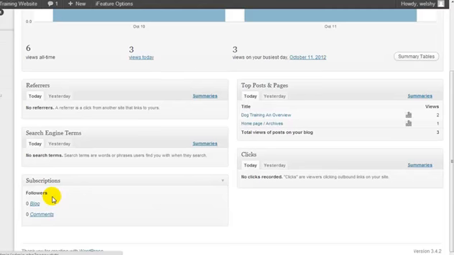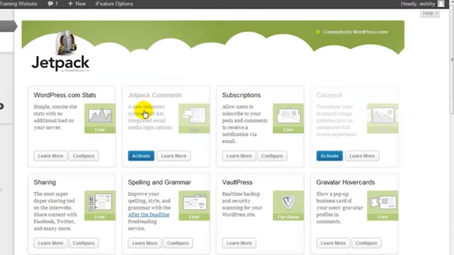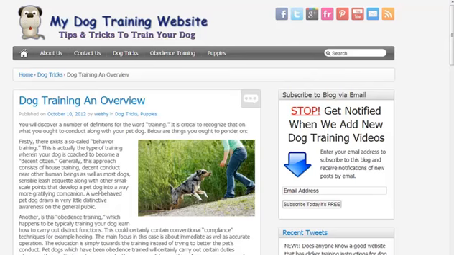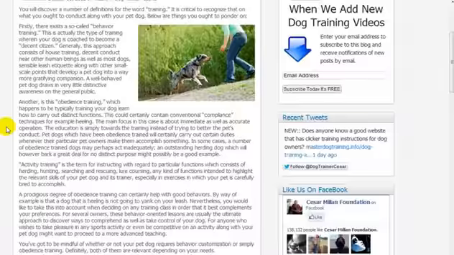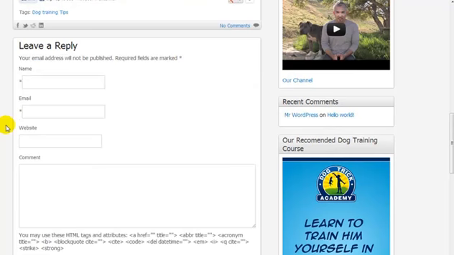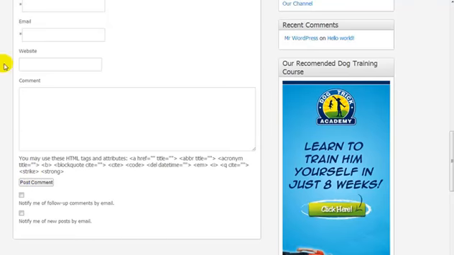It's going to tell us how many people are following the blog and the comments. It's going to tell us the posts and pages that have been viewed and clicks. If somebody clicks away from our website on an external link, it's going to tell us the link that they've clicked on. There's another feature here which you will have to click on Activate. Now this is related to the comments. If you're not logged in and you go to one of the blog posts or pages with comments active, it looks like this. You have to enter in your name, email, website, and your comment, etc.